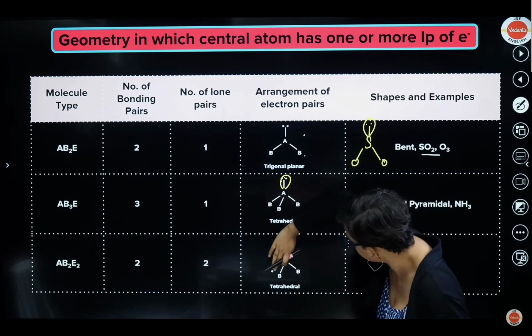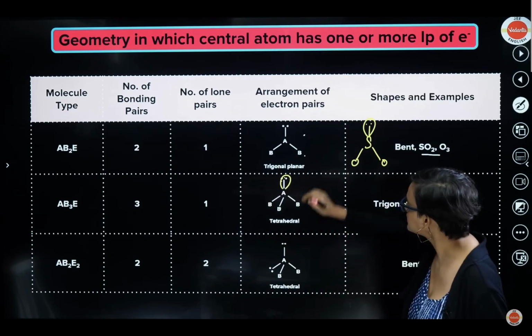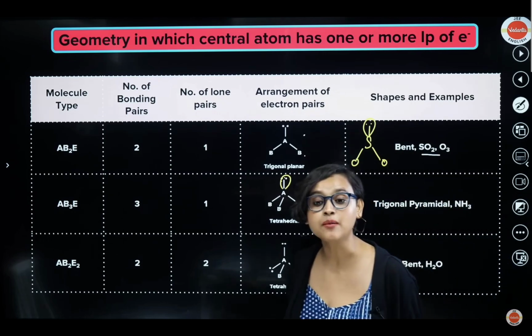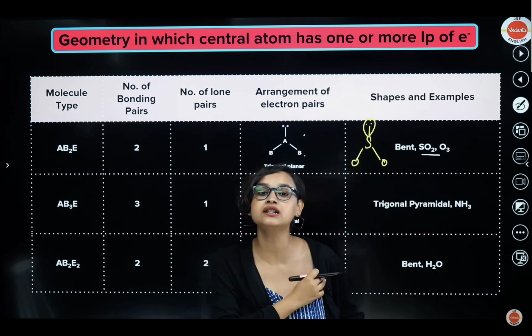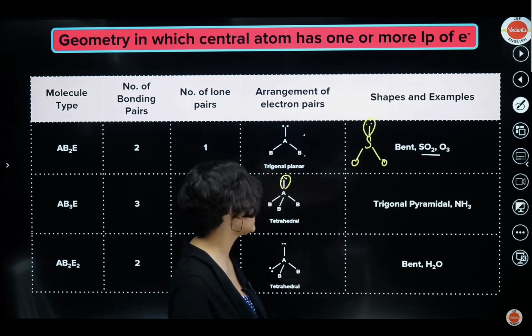But this time again, now close these 2 lone pairs. What do you see? Bent shape. This one and this one are the same shape, right? Same bent shape. What is the example? H2O. Water has a bent shape. All right, everybody, getting my point? Okay, great. Moving on from here now.